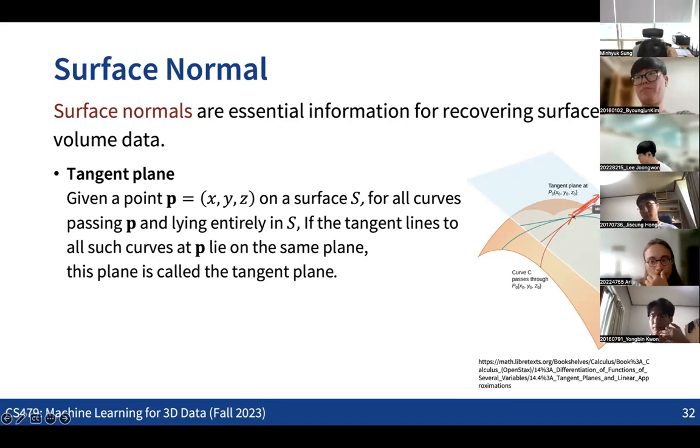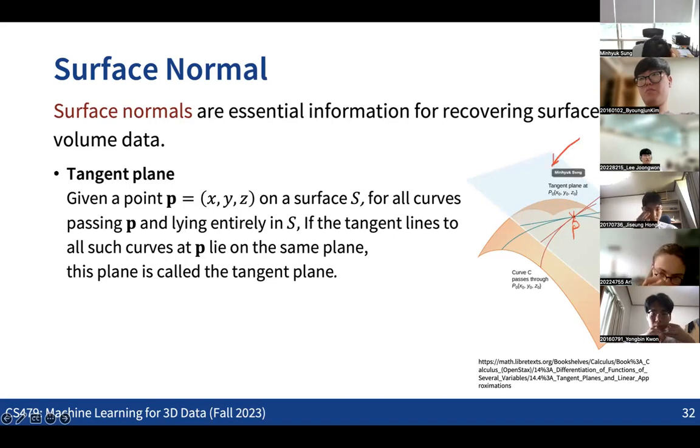So if we draw all the curves that are passing through P over the surface, then we can also compute the tangent line for each of the curves at the point P. Then for most of the cases, not all the cases, we can find the plane that includes all the tangent lines of the curves passing through the point P. This is the definition of the tangent plane.